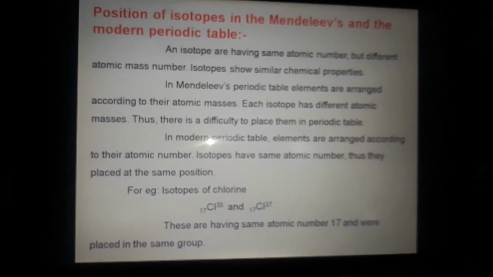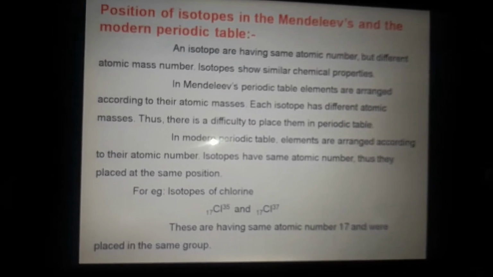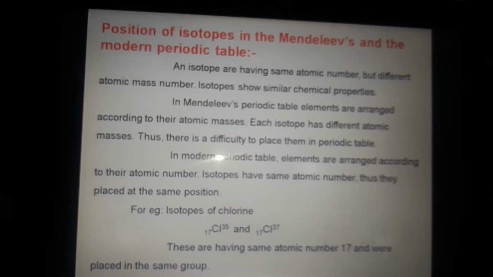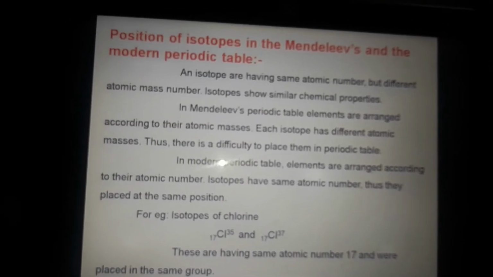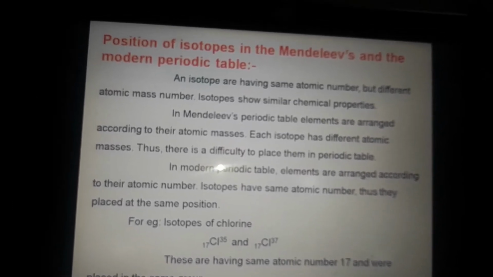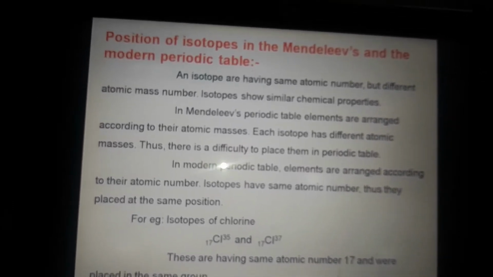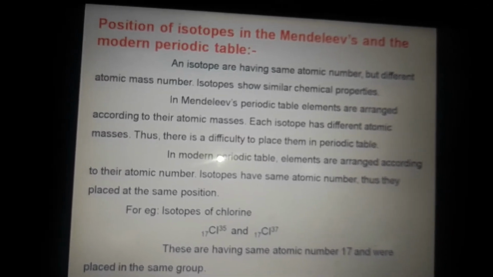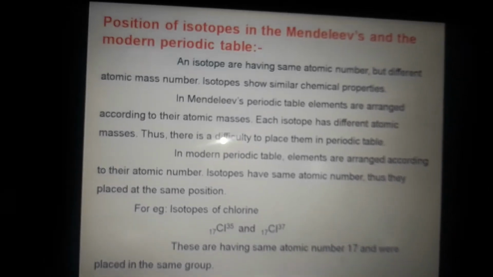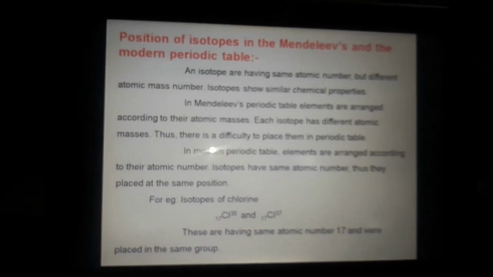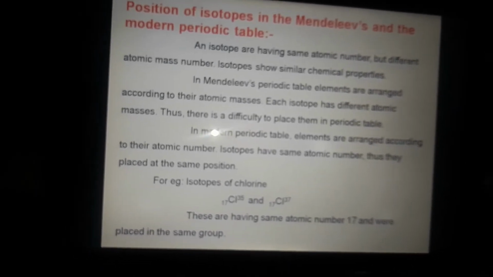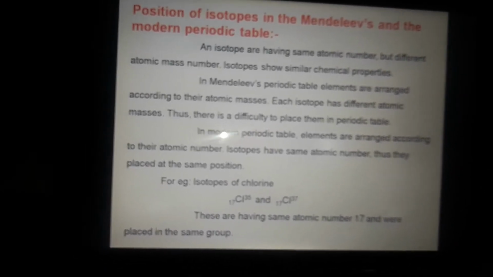Isotopes means elements having the same atomic number but different atomic mass number. Now let's see the drawbacks of the Mendeleev periodic table. In the Mendeleev periodic table, elements are arranged according to their atomic masses.